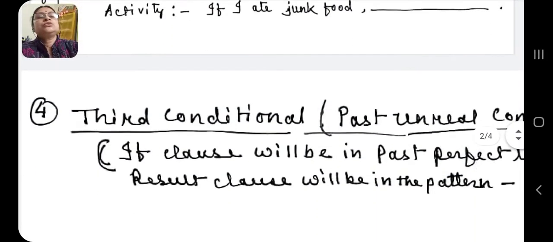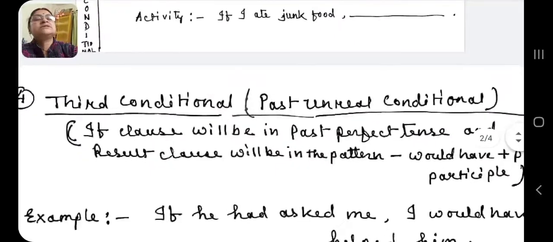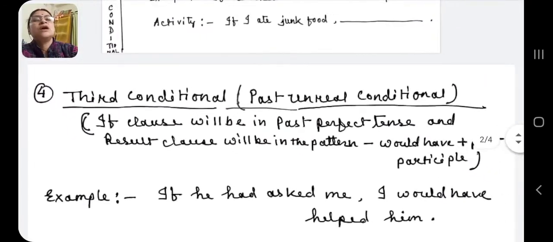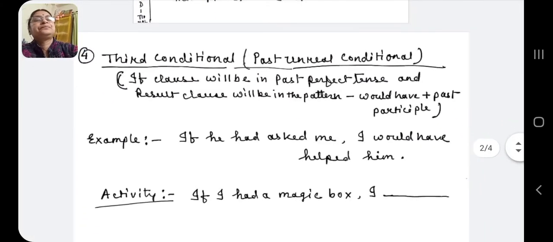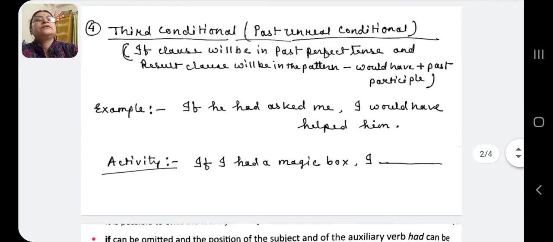Now coming to third conditional. What is this third conditional? This is also an unreal conditional. Now see, third conditional is the past unreal conditional. And what will be the sentence structure in third conditional? The if clause will be in the past perfect tense and the result clause will be in the pattern would, have, then past participle.